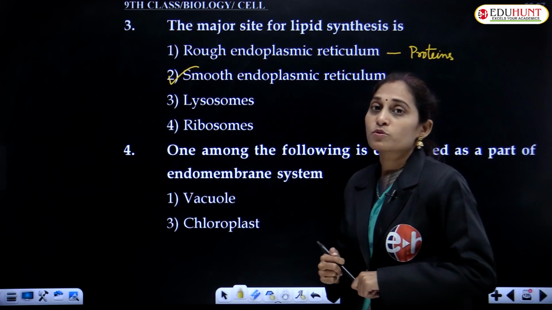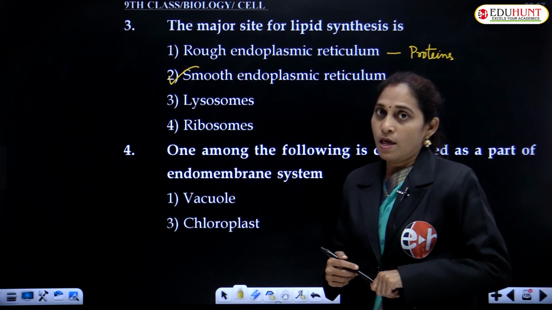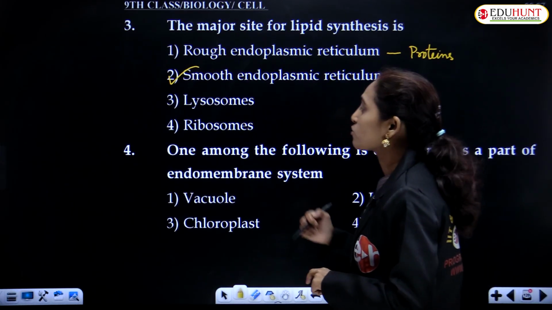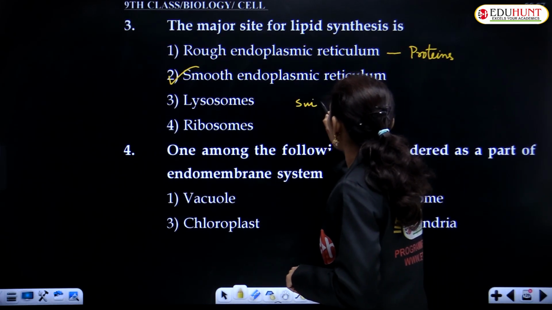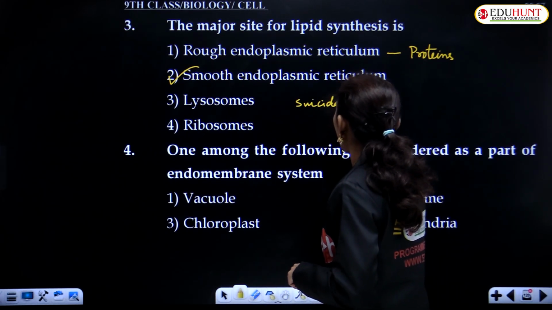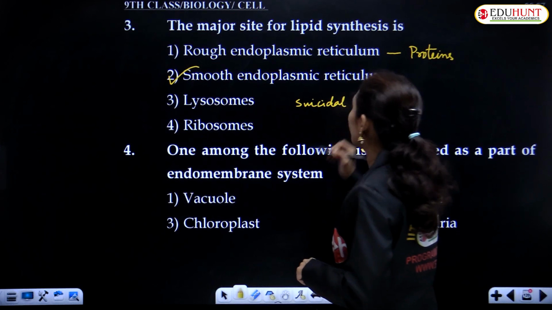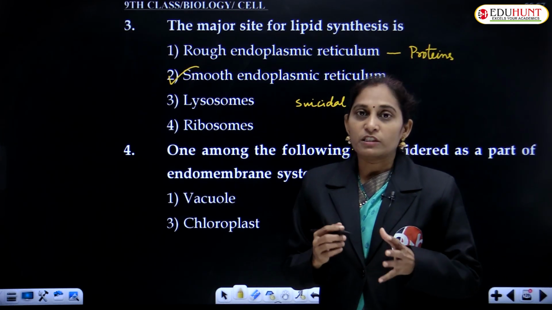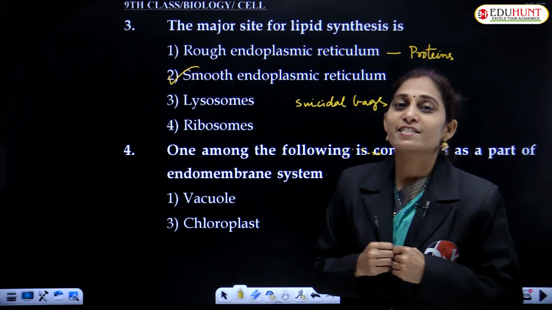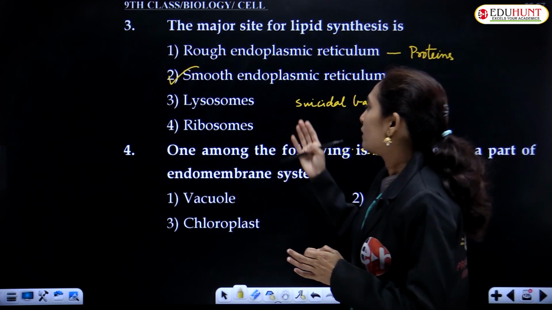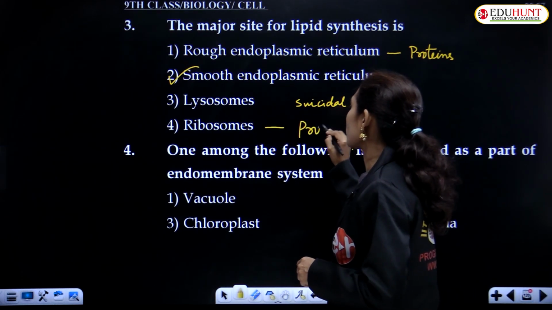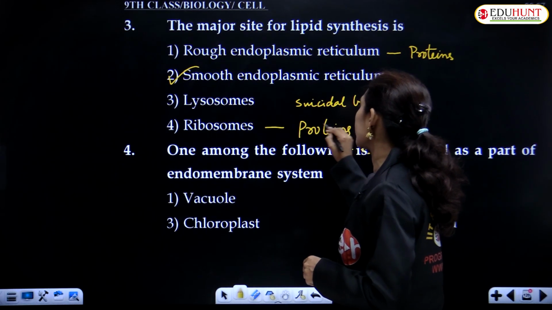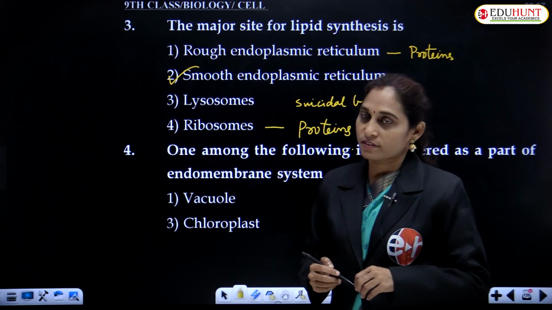Lysosomes and ribosomes: what are the functions of these two? Lysosomes are known as the suicidal bags, because they have enzymes which are responsible for lysis. And ribosomes are responsible for the synthesis of proteins; they are considered the protein factories.